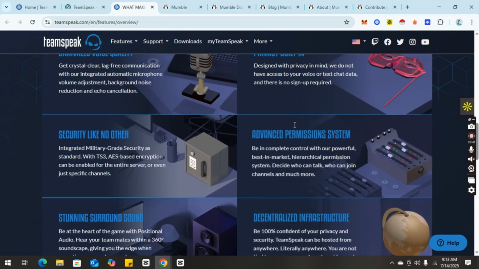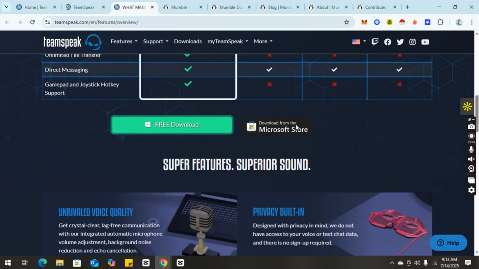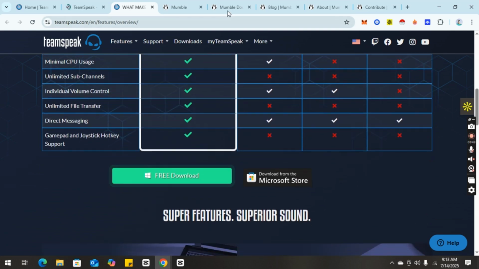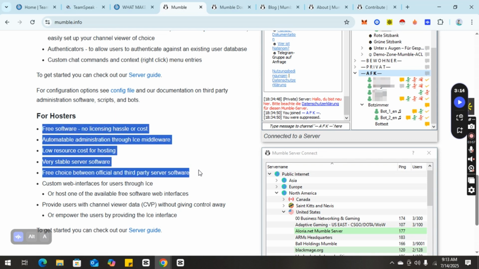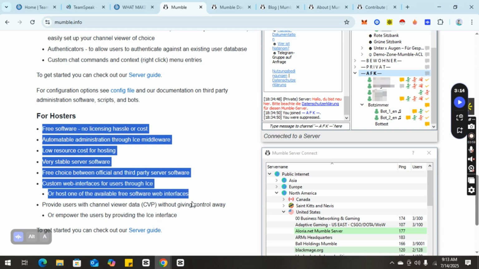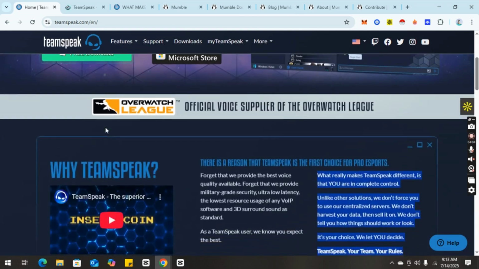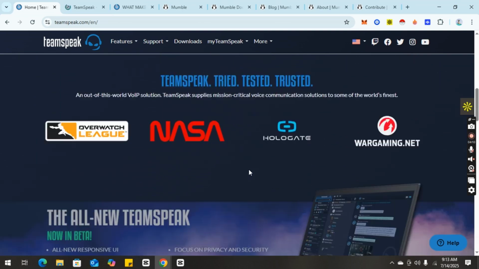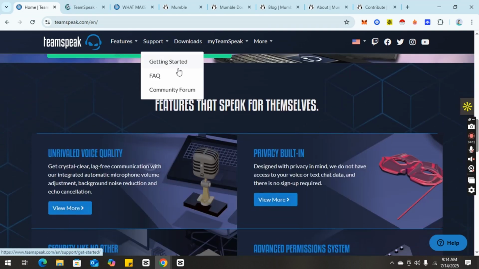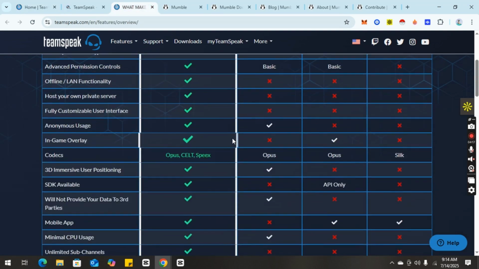TeamSpeak offers skins, themes, and plugin support via its new TeamSpeak client but requires users to operate within the limits of a licensed ecosystem. Looking at server hosting, Mumble servers are completely free to self-host with just a few lines of configuration, while TeamSpeak servers typically require paid licensing for higher user caps or commercial usage.